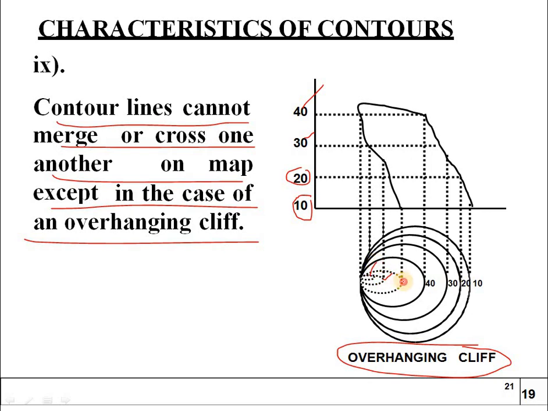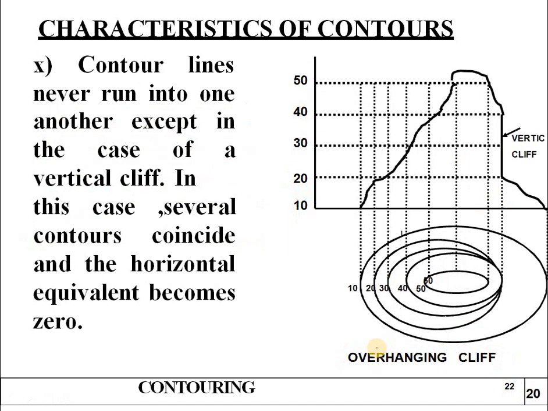And here you can see the bottom portion also 10, 20, 30. So here both the points will be merged. That is known as an overhanging cliff. In these types of cases, an overhanging cliff will be there.